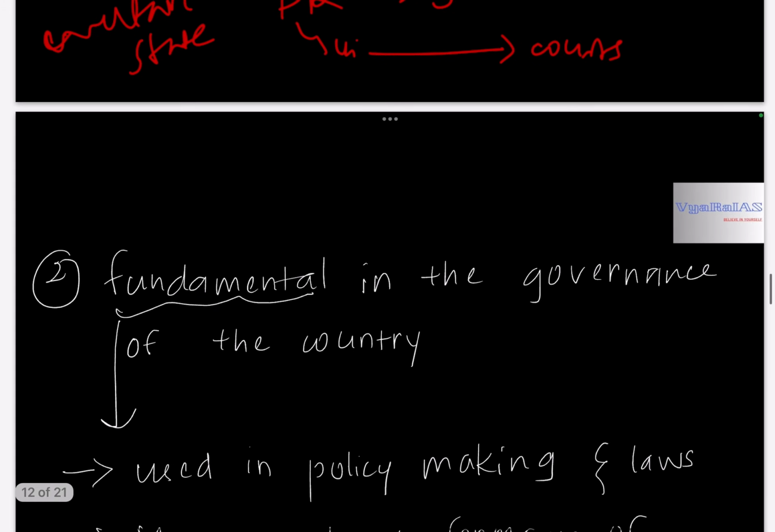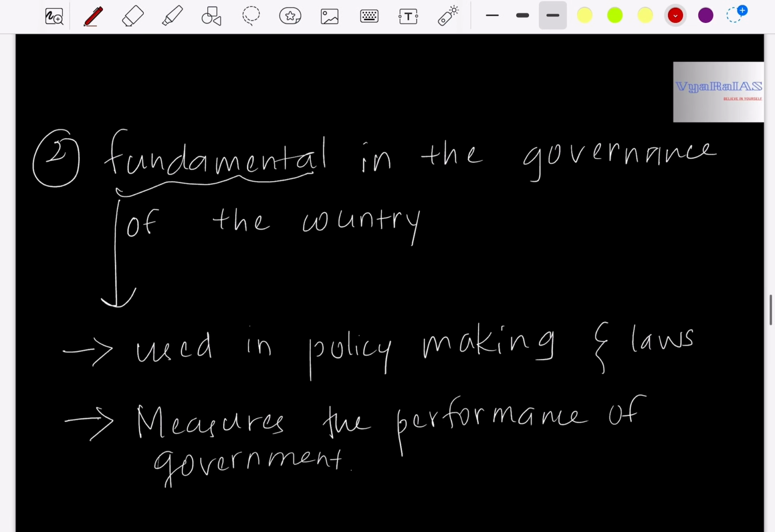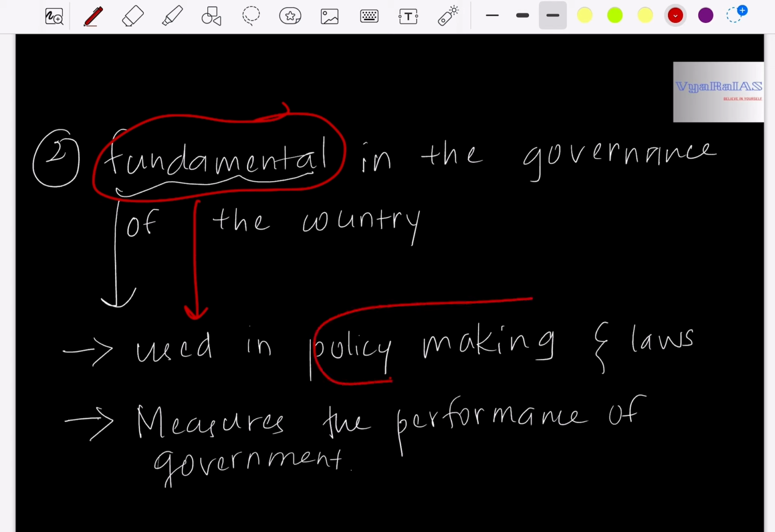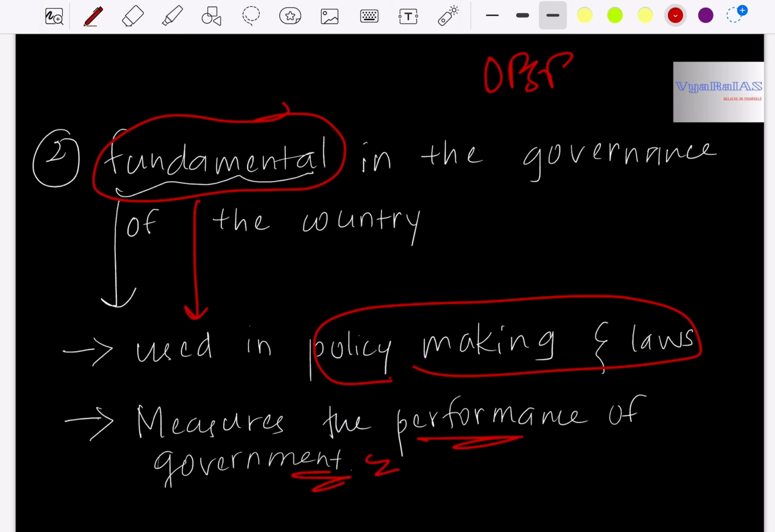The next characteristic of DPSP is that directive principles of state policy are fundamental in the governance of the country. That is, these are very basic tools that have to be used by states in making the policies and laws. Also, DPSP is like a measuring tool, a yardstick to measure the performance of the government. The success of the government is measured by seeing whether the DPSPs are implemented or not. So this is fundamental in the governance of the country.